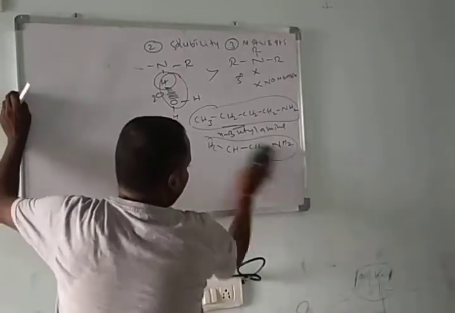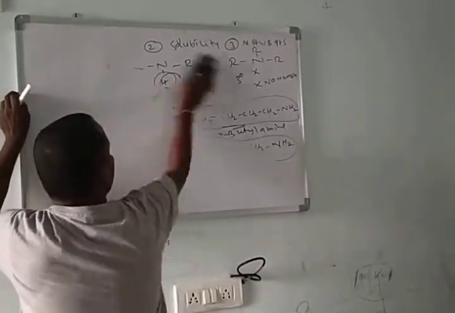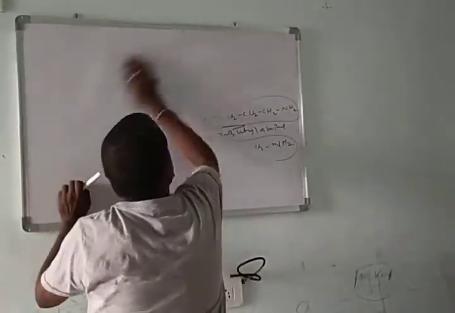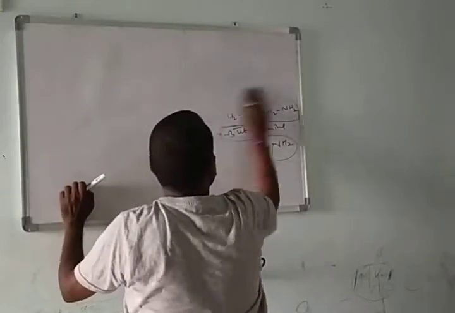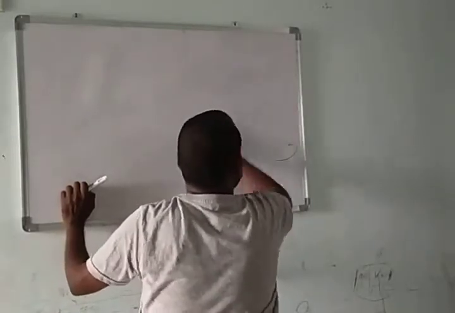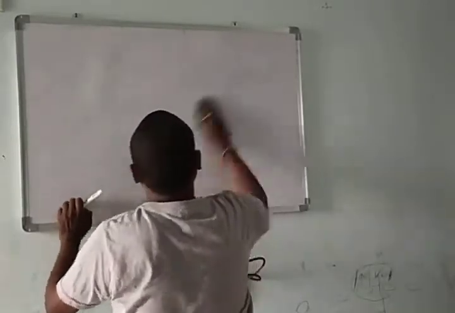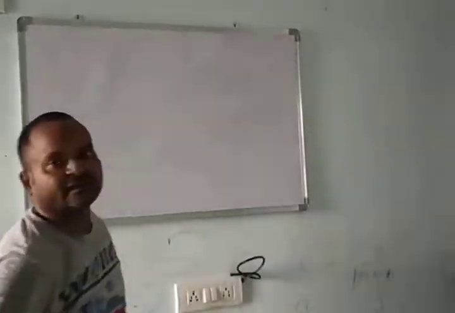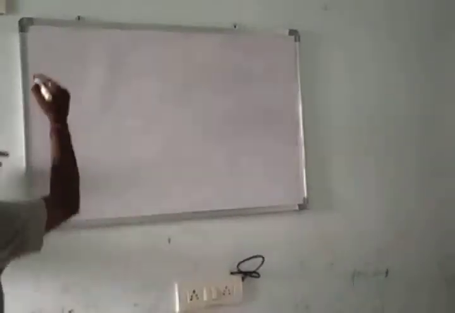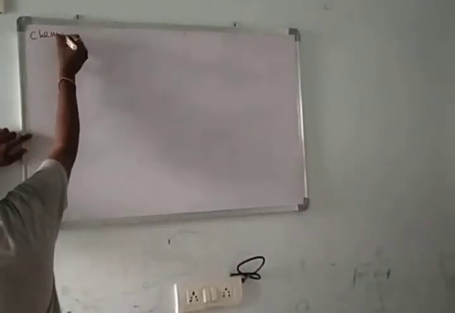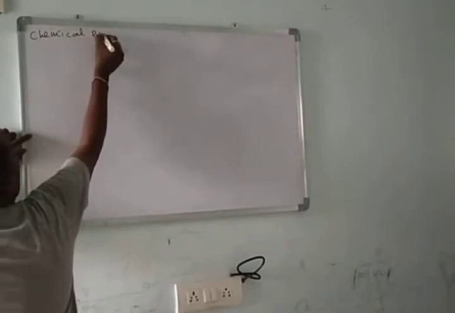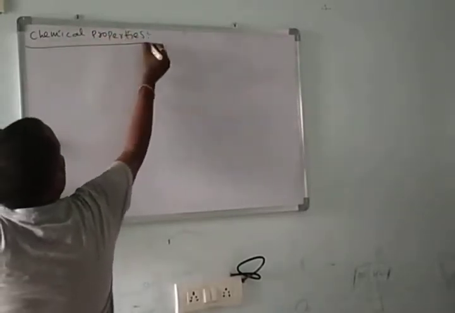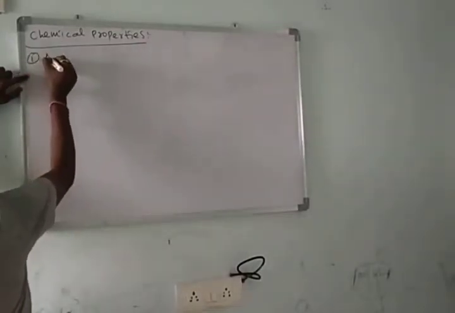Then we will continue with the chemical properties. Here we have the different chemical properties. Here I am discussing different chemical properties. In continuation of that, first we discuss the important chemical property, alkylation. First chemical property, alkylation.